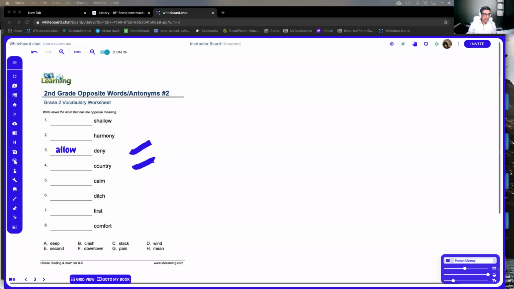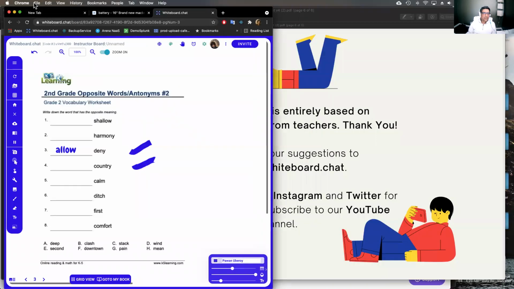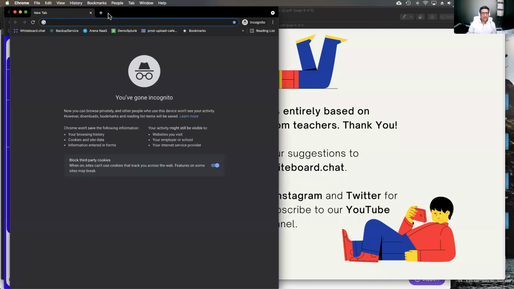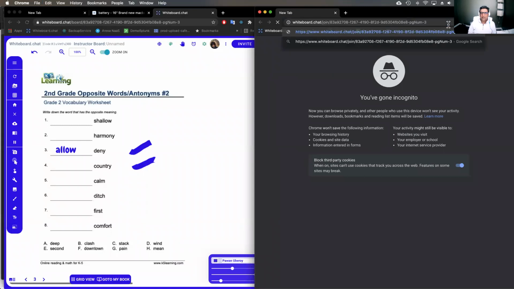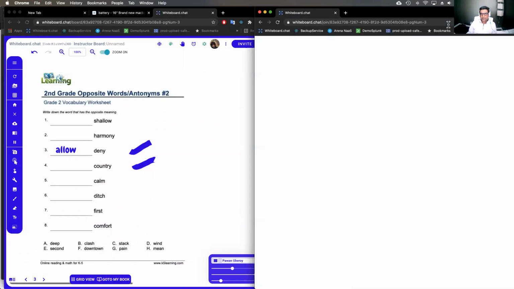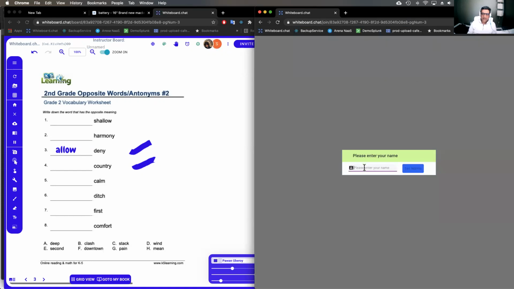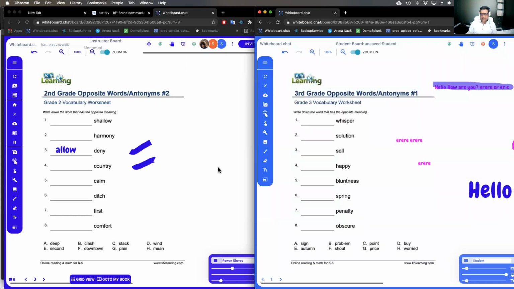Right? And I will also open another browser window on the side, so you can see from a student's perspective what this looks like. And so I opened an incognito window and I joined as a student, right? And then when the students join for the first time, they'll be asked for an identifier, so they can be identified to the teacher. They can use anything, first name, ID, and then you see that they get a copy of the board immediately, right? So they can draw, they can start annotating immediately.